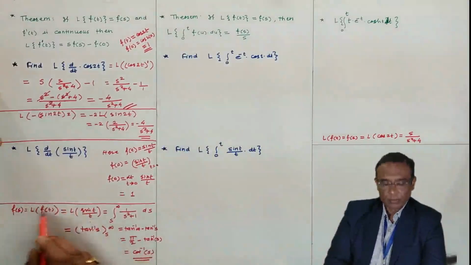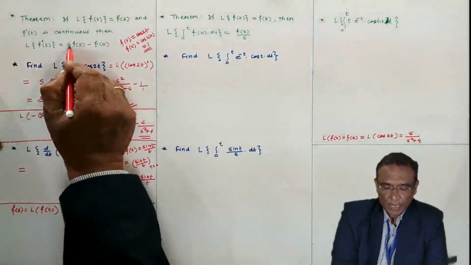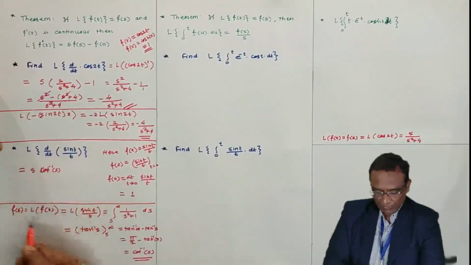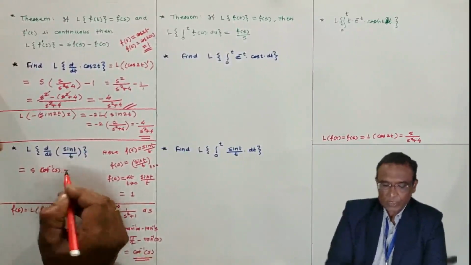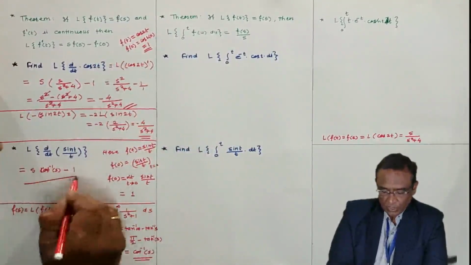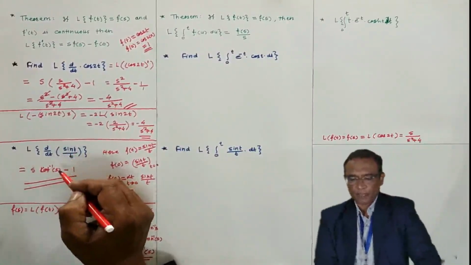So this is F(s). Using this theorem, s F(s) minus F(0), F(0) is 1. So this is the Laplace transform of the derivative of sin t by t.